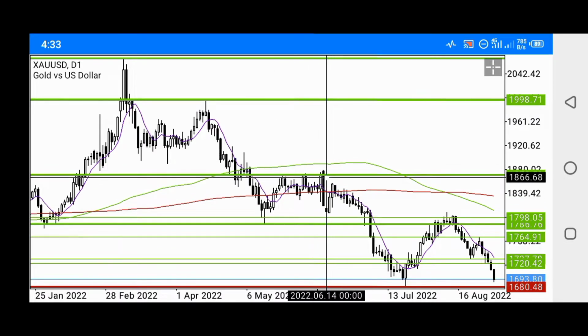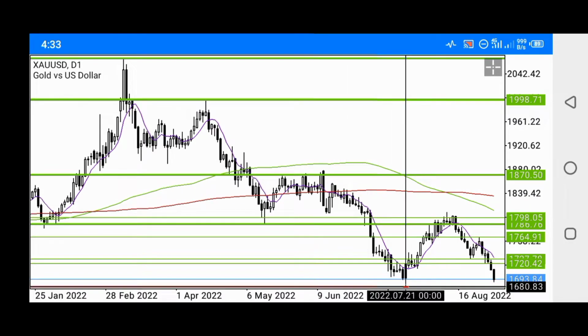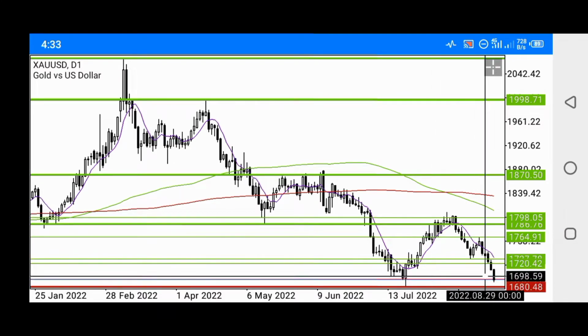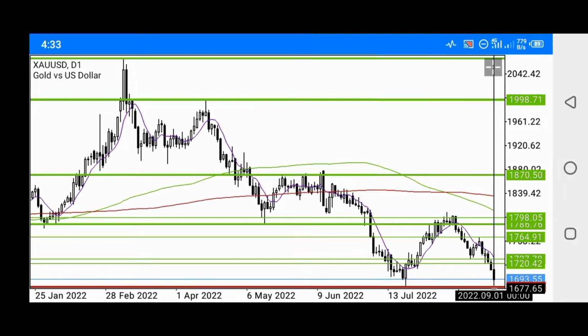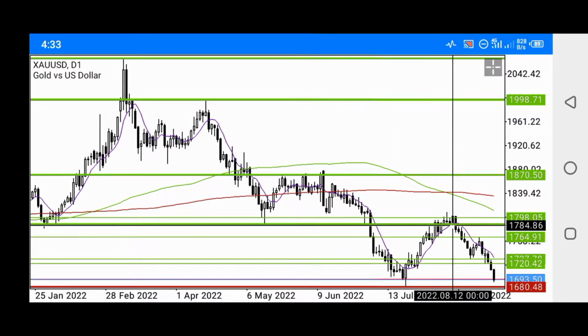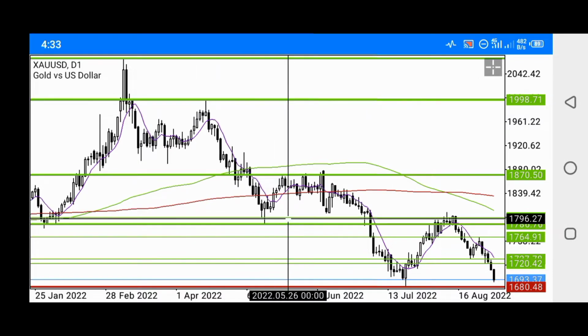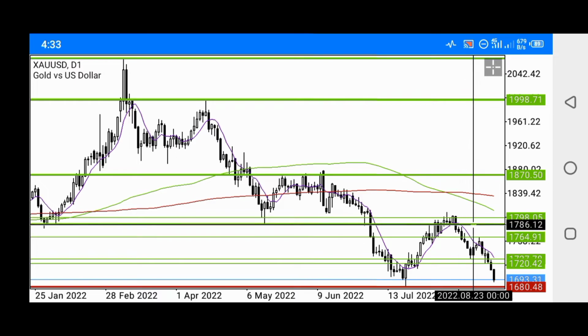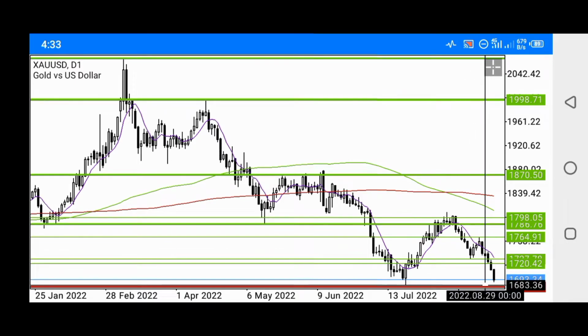So this rejected price, and price fell all the way down to this point. So currently on gold, this is the major support level for gold. So this level rejected price the first time, and looking at what is happening in gold right here, you can see that gold is likely to fall all the way down to this point, because this level rejected price, and price went up all the way to this point, even testing this major support level right here. And you can see this major support level right here stands as a major resistance level for gold before gold started falling all the way down to this point.